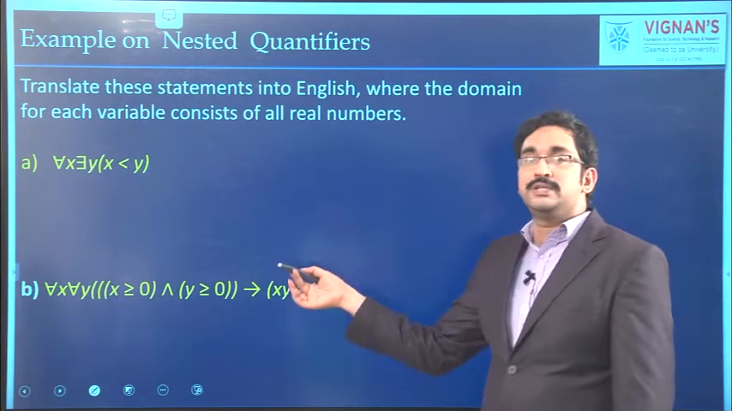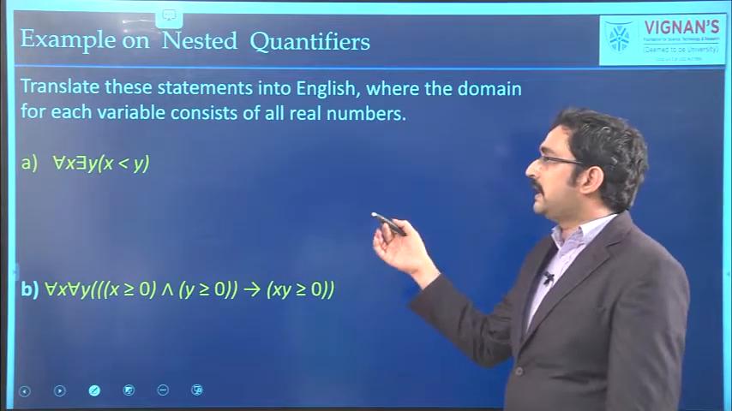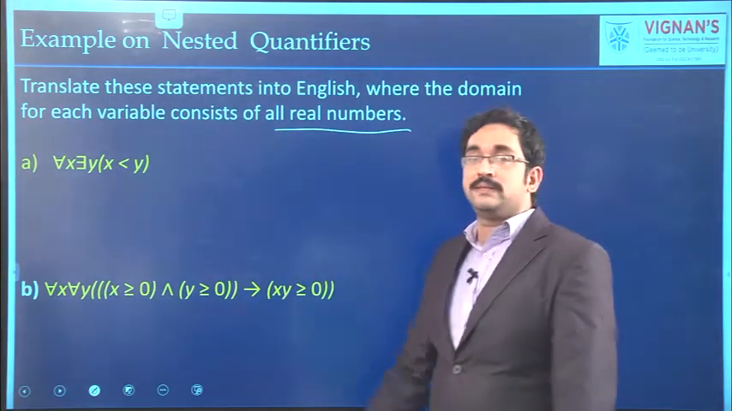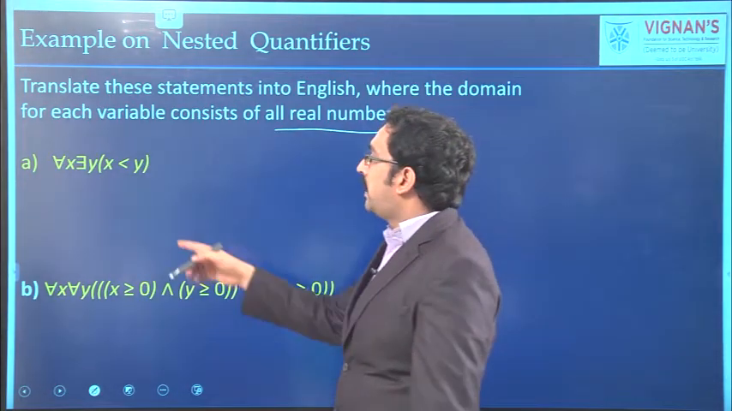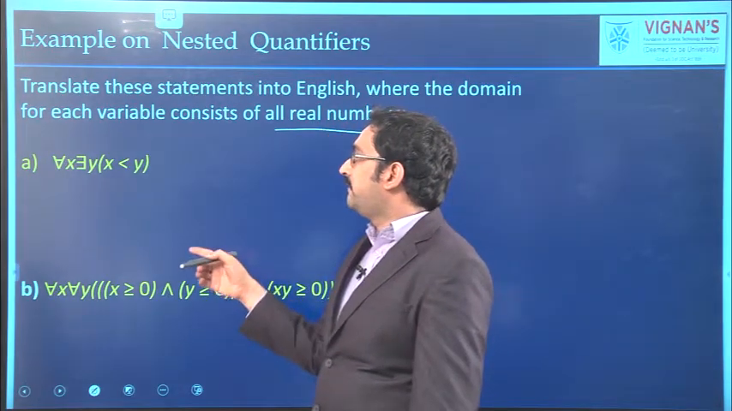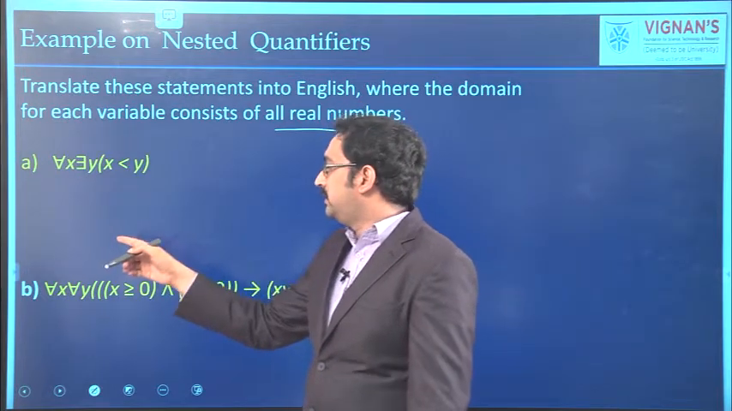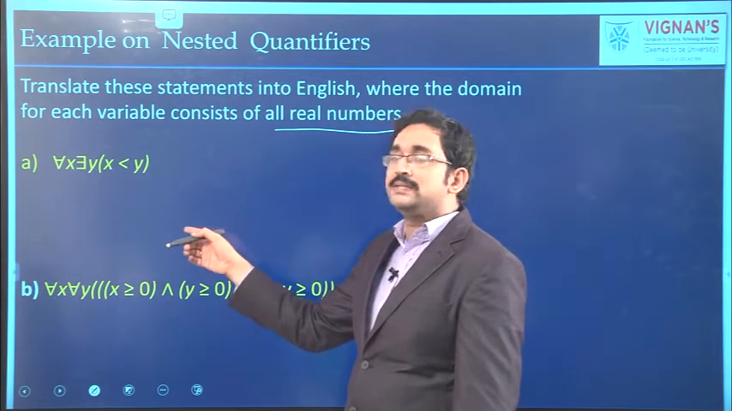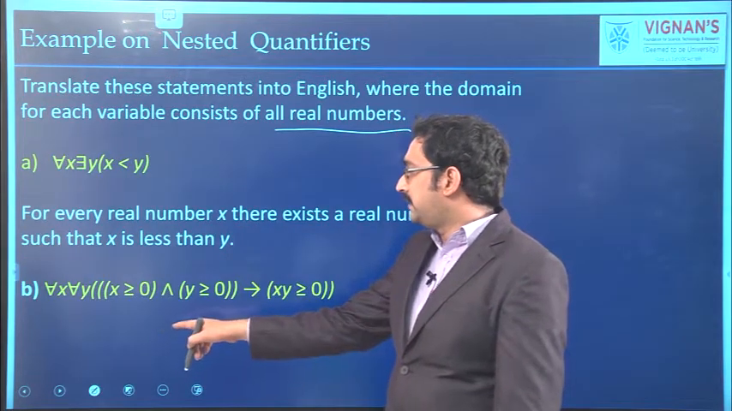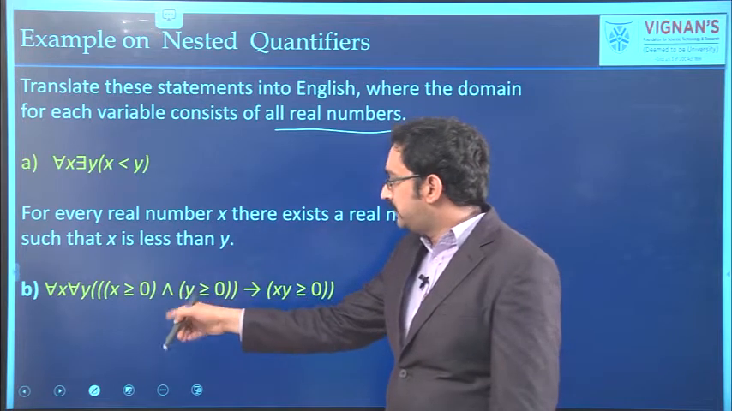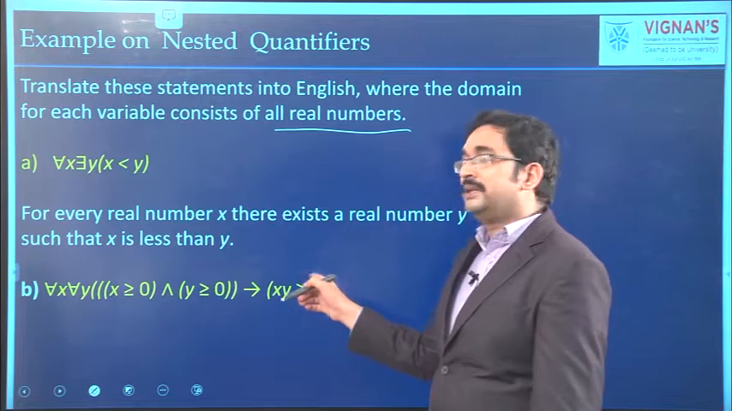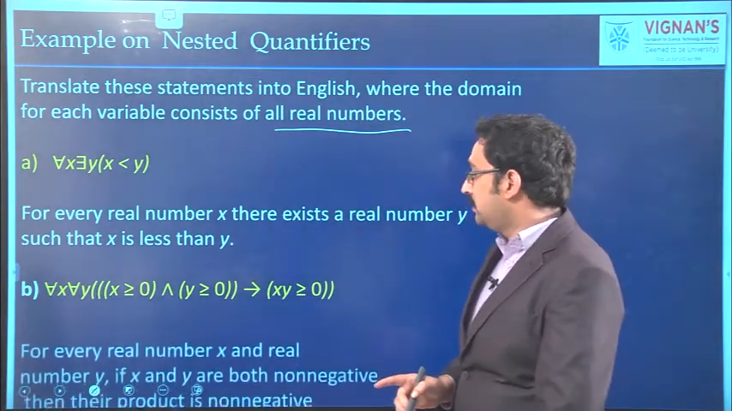Here some quantification statements are given. We have to express them as English sentences. Here the domain is all the real numbers. See the first one, for all x there exists y, x less than y. That means for every real number x, there is a real number y such that x is less than y. See the next one, for all x, for all y: for every real numbers x and y, if x is non-negative and y is non-negative, then the product is also non-negative.